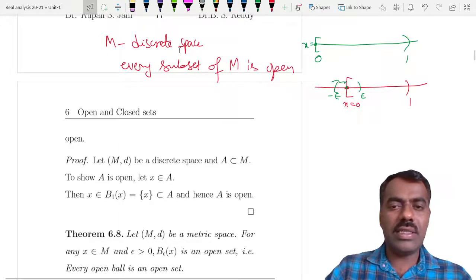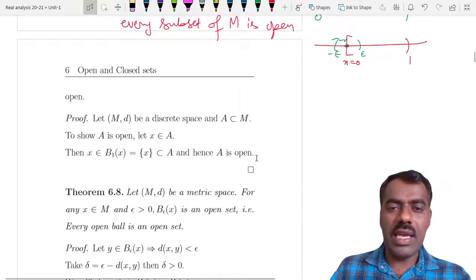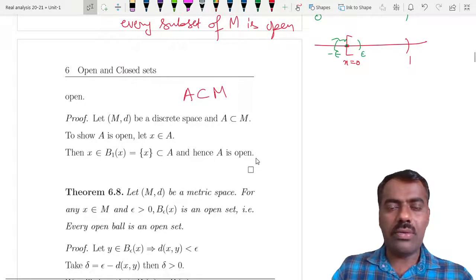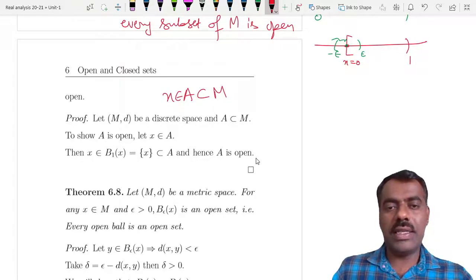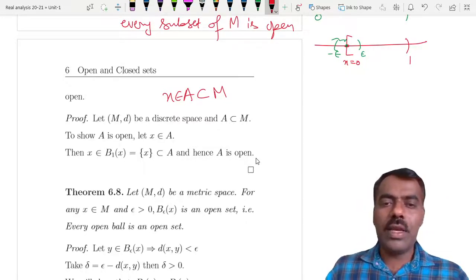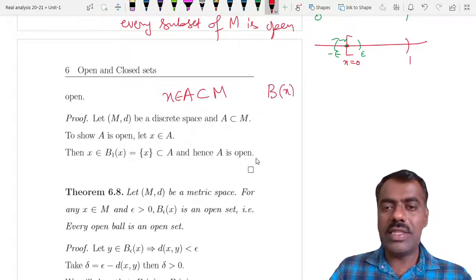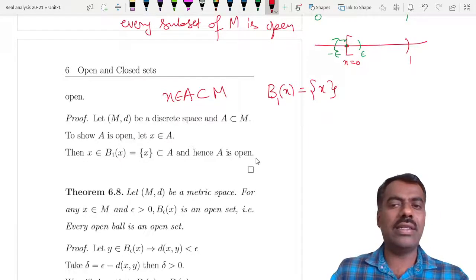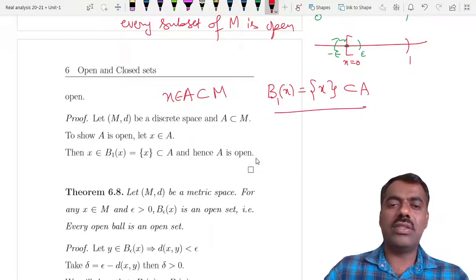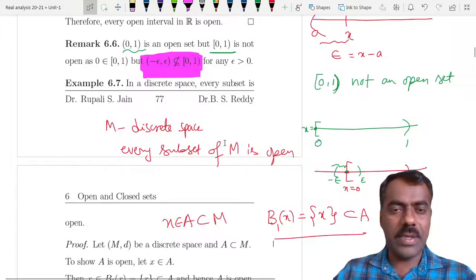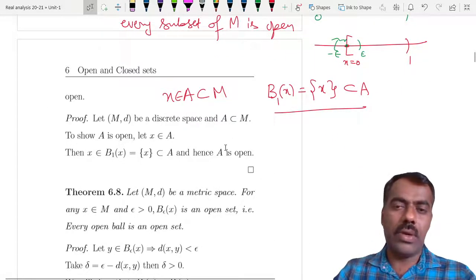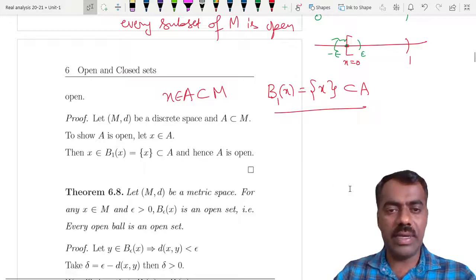That is clear, because take A to be any subset of M. Take any x in A; we want to show there exists a ball completely contained in A. But in a discrete metric space you can always have the ball which is the singleton {x}. If you take radius 1 or less than 1, it is always there. So every subset of M is open in a discrete metric space, and you have a huge collection of open sets.